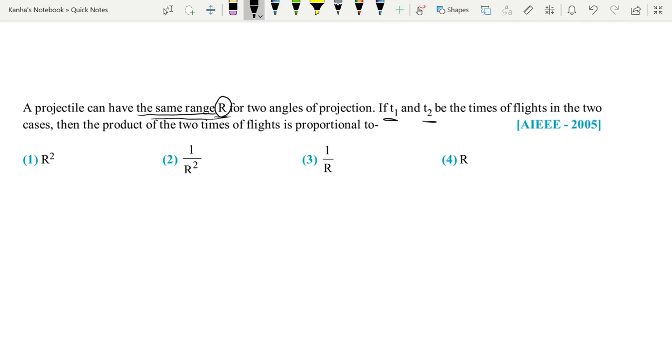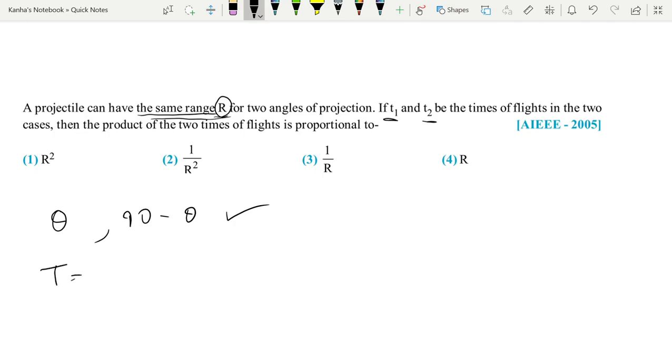Now what you should remember from projectile motion is that ranges are the same for the angles theta and 90 minus theta. For both the angles, the range is the same, right? So this is to be noted. Now you start the question.